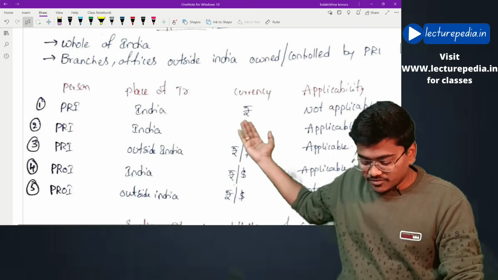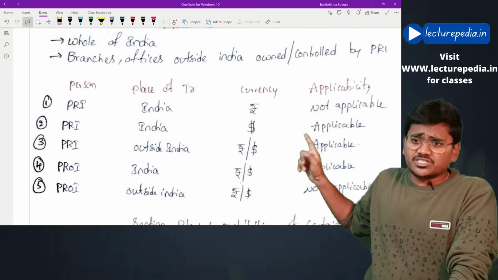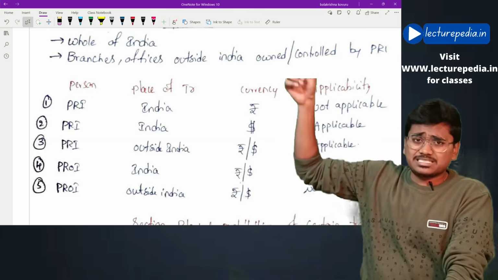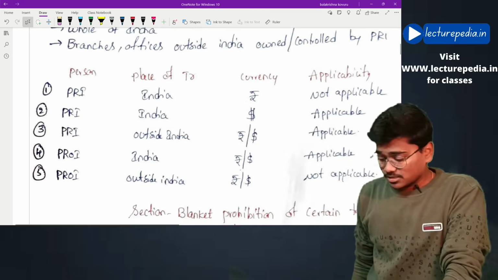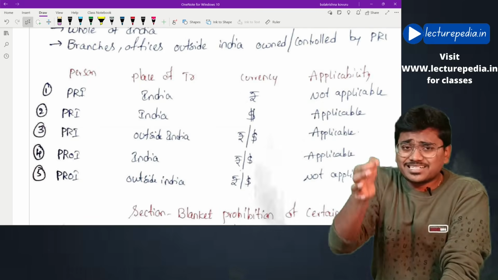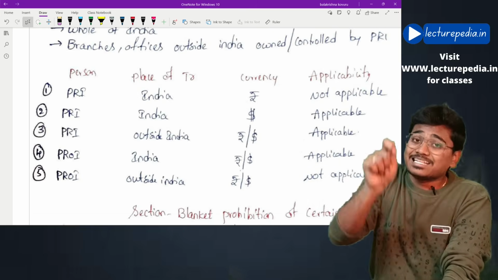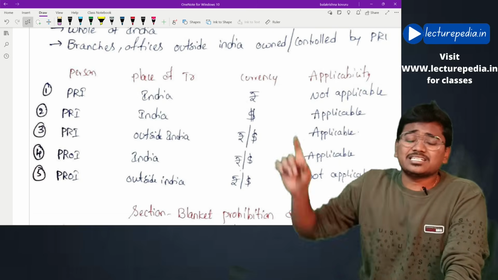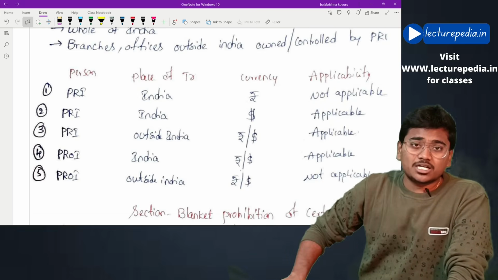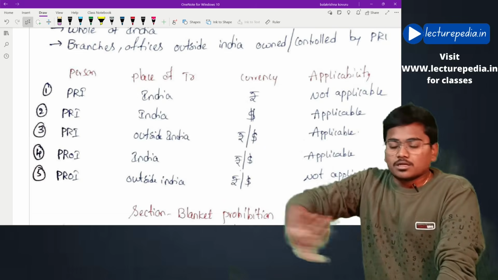Here I have given you various scenarios. Let us understand. First column is person, next column is the place where the transaction is taking place, next column is currency, next column is applicability. Let us see. Now, a person resident in India is entering into a transaction in India only, and the currency in which he is entering into the transaction is rupees. In that case, FEMA is not applicable, because here dollar is not involved, the transaction is also in India, and the person is PRI only. Then FEMA is not applicable.